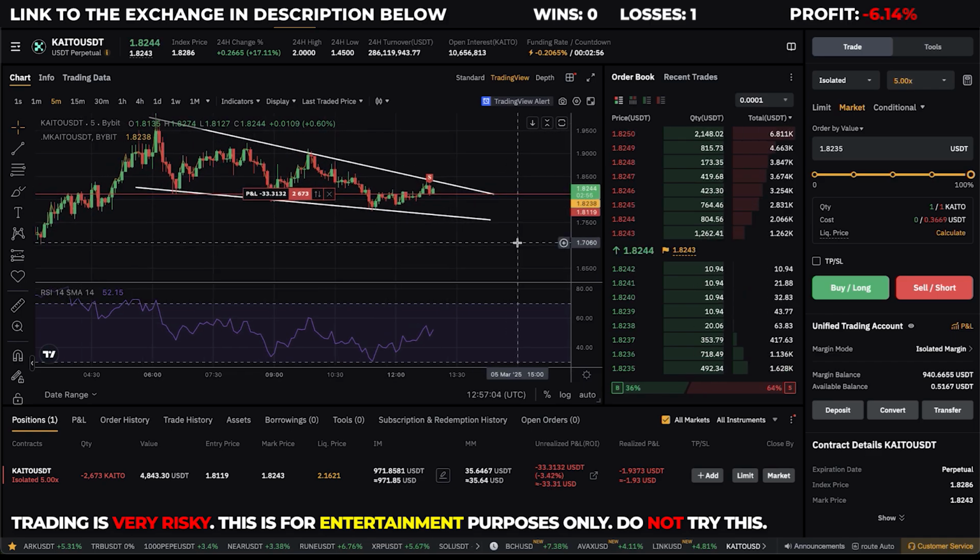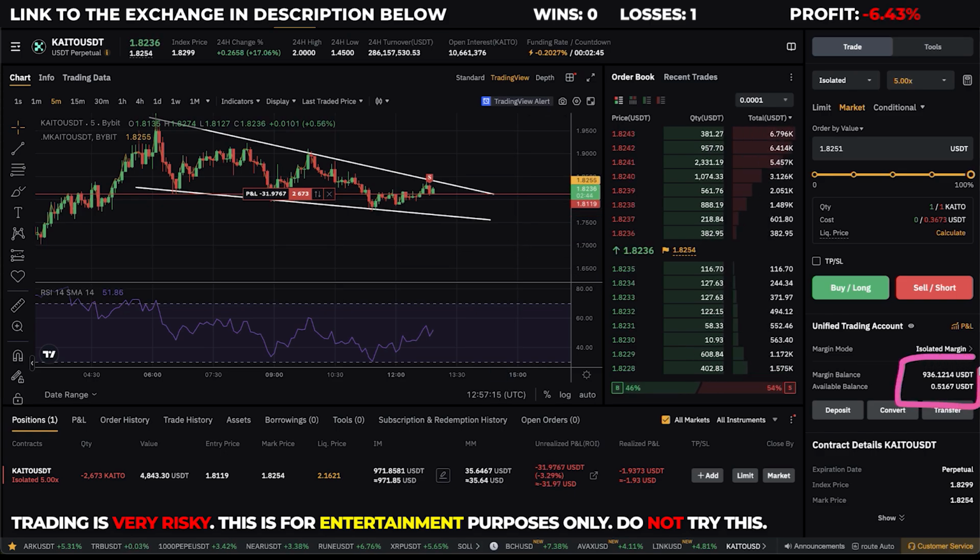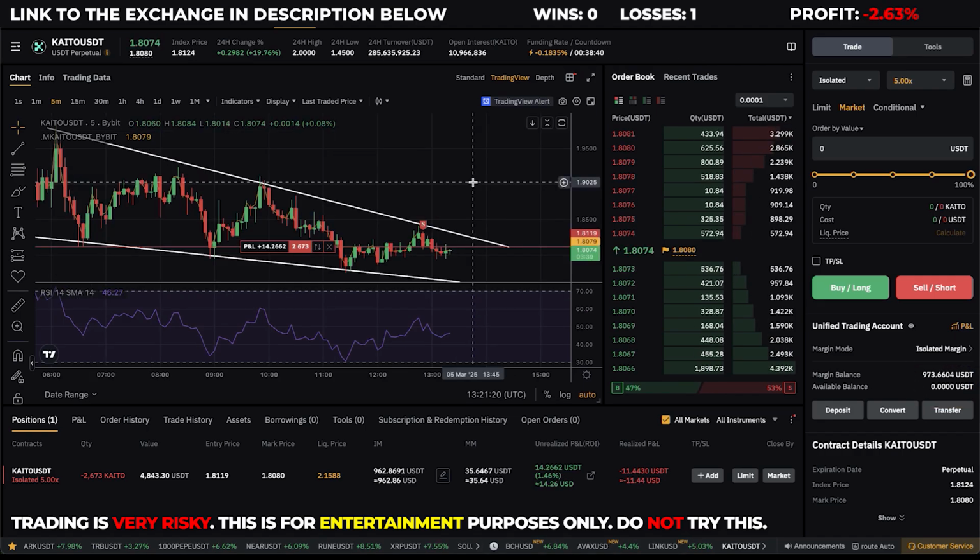This is still burner money. I'm playing with burner money here. I'm not all in, guys. I'm all in with this sub account. So I started with $1,000 on this sub account, and I can't afford to lose $1,000 and then deposit more money and continue trading. All right, it's starting to look pretty scary here.